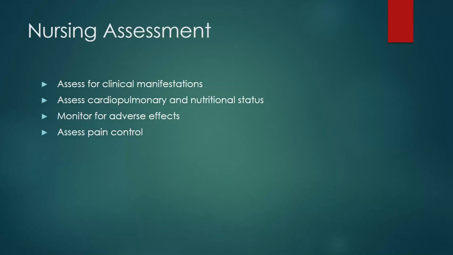Then monitor for adverse effects. If the patient has undergone partial nephrectomy or radical nephrectomy, or complete metastasis happens, or any other palliative care, there will be many other symptoms which will easily affect the patient. In view of patient care, we need to observe all the adverse effects of chemo or radiation therapy, and according to that we need to explain to the patient regarding all the situations.